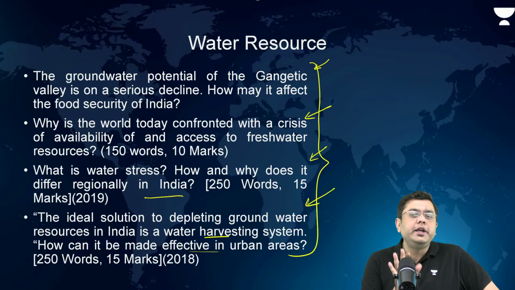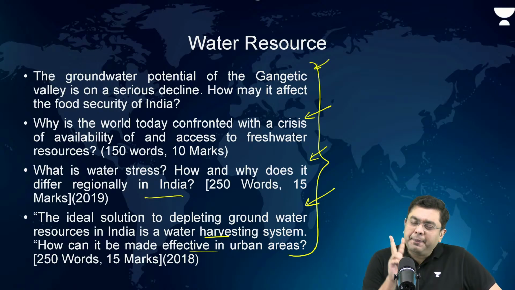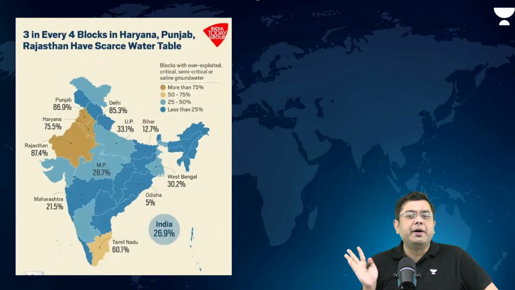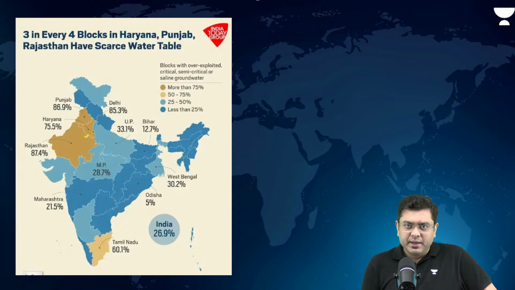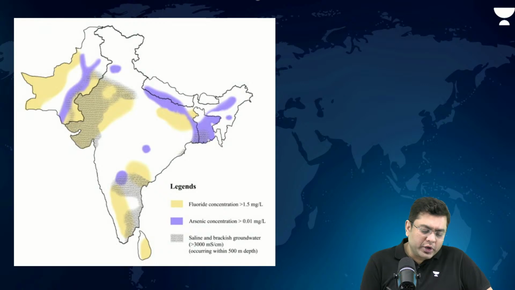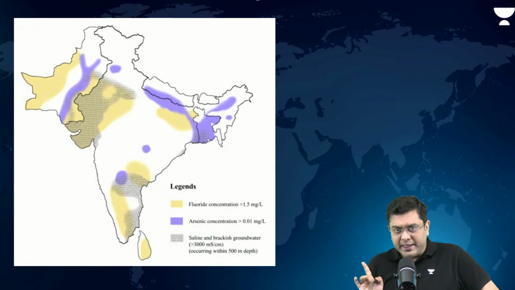So what do you need to keep in mind? A couple of images and diagrams you have to keep in mind. One is the groundwater potential, right? The water table, where it is depleted. Broader idea is also sufficient. And not only that, due to this depletion of groundwater, there is also groundwater contamination. So both these images you have to keep in mind.